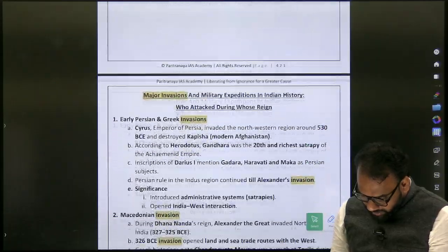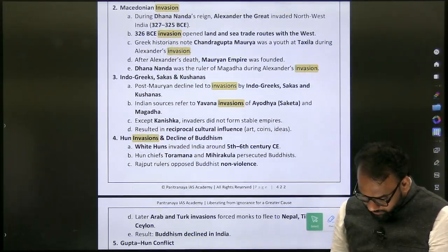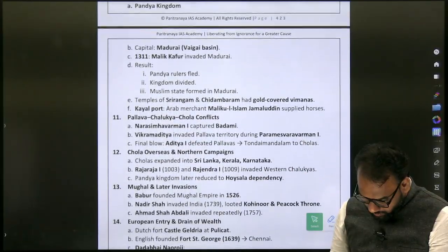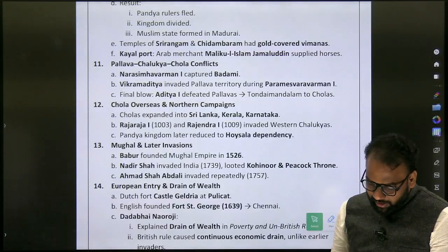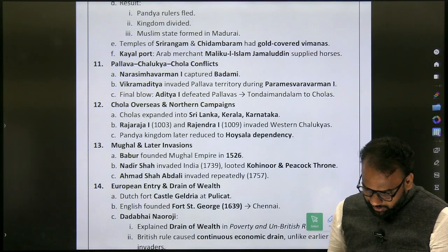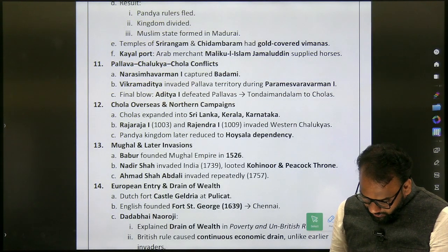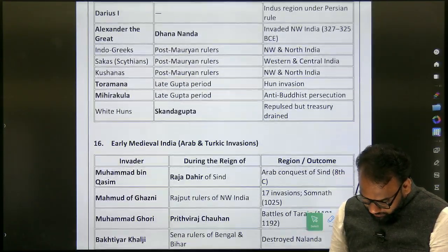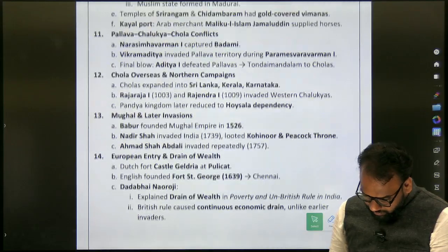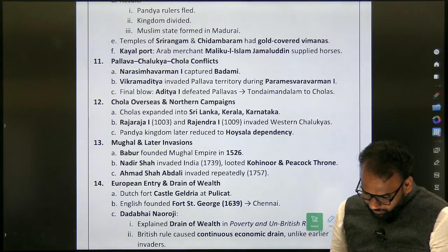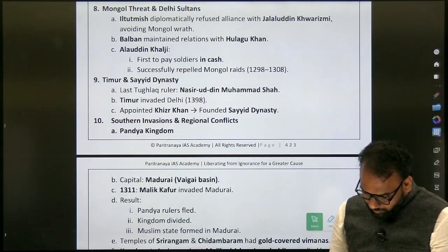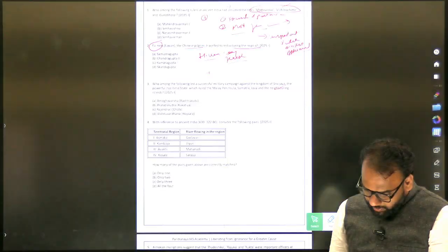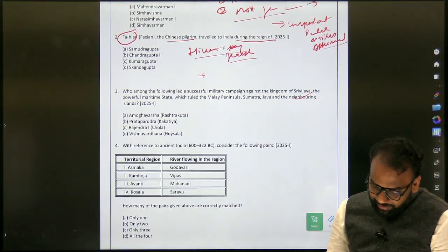Whether foreign invasions are mentioned here? In the 12th point, we have Chola overseas invasion. So I think here I have not mentioned this question itself. But at least you understood what invasions are here.